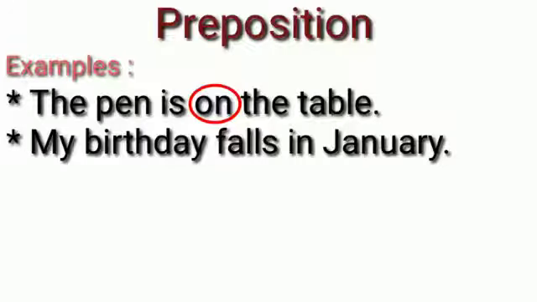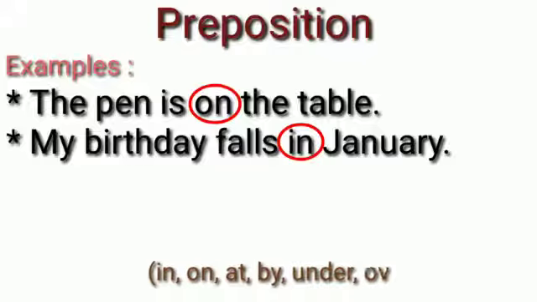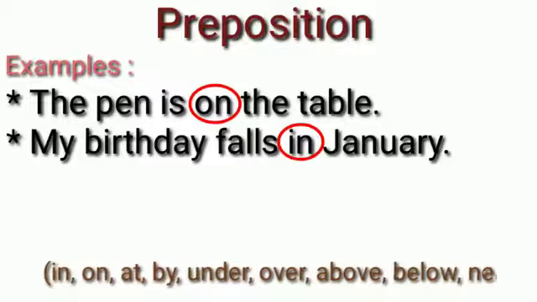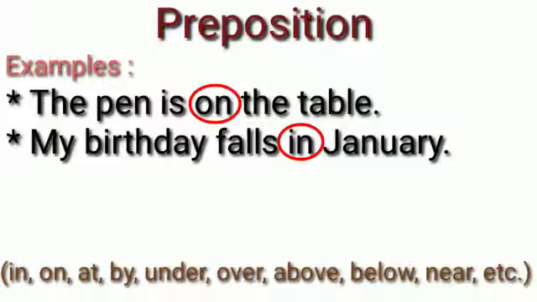Now, we shall see one more example. Look at this sentence. My birthday falls in January. Which are the two nouns in this sentence? Birthday and January. So, which word links these two nouns? Yes, it is the word in. So, in is the preposition here. Some common prepositions which we use daily are in, on, at, by, under, over, above, below, near, etc. So, did you understand about prepositions, children? Good.